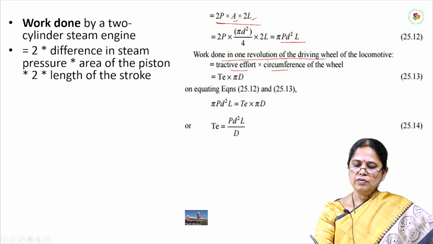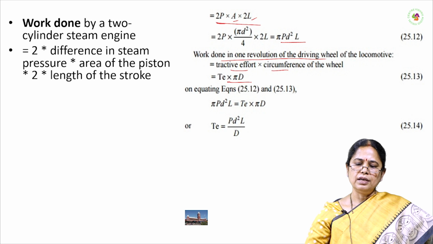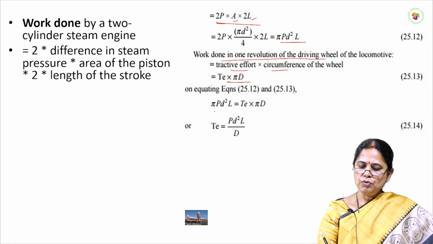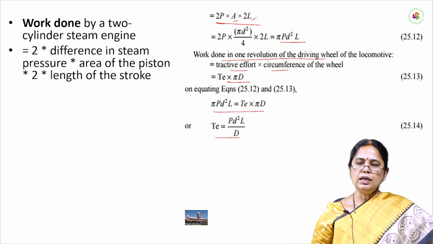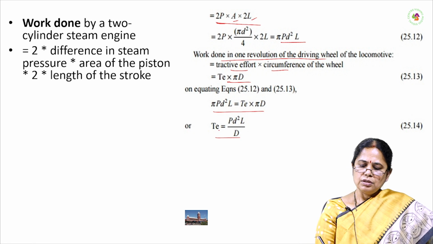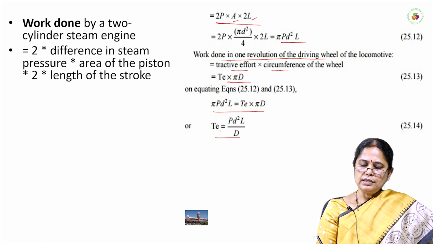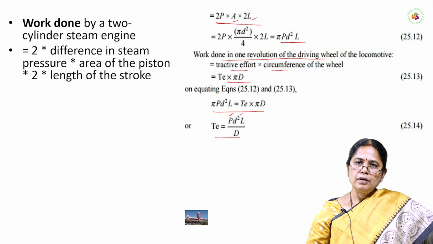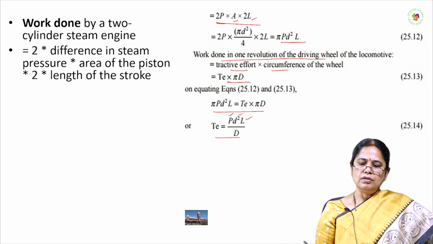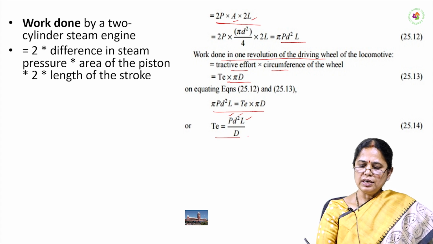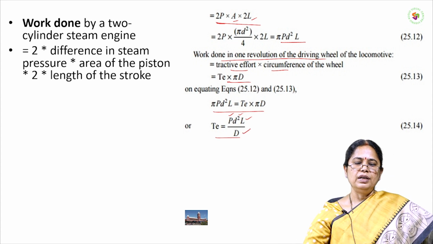That is TE into πD. Equating the steam power to the work done by the wheel, TE is equal to P D square L divided by D. So tractive effort increases with increase in P, D square of the diameter of the piston, and length of the piston. Tractive effort decreases with increasing diameter of the wheel.